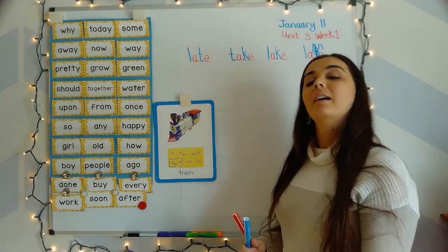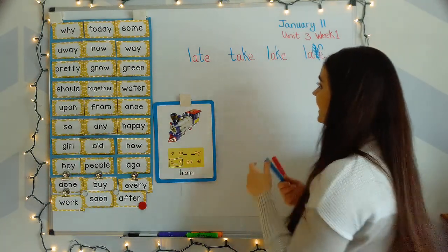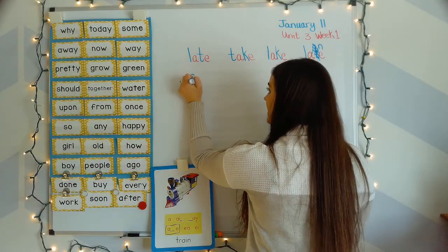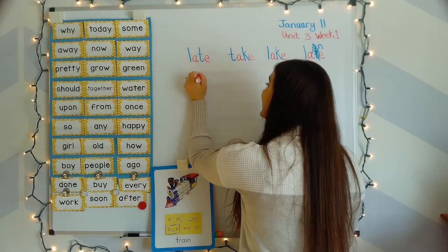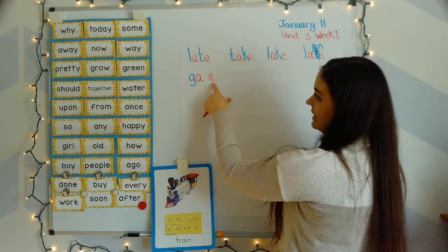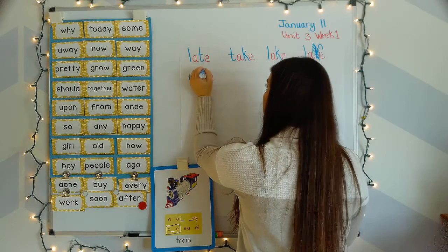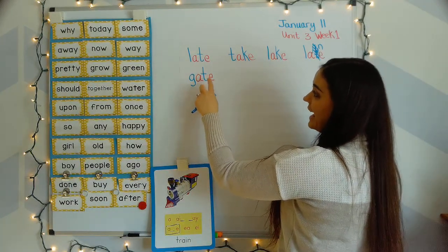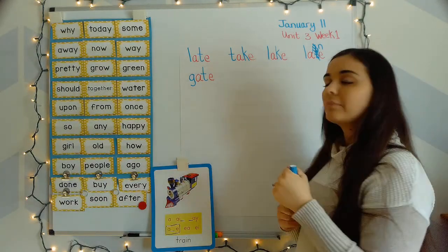All right. Next word. Gate. Your turn. G, a, t. Gate. Beginning of gate. I hear g. And in the word gate, I hear long A. So there's A and its buddy E, which says A. And T says t. G, a, t. Gate.